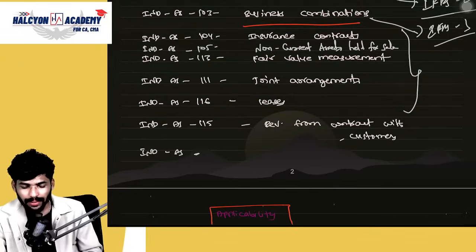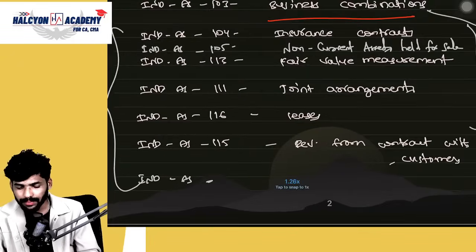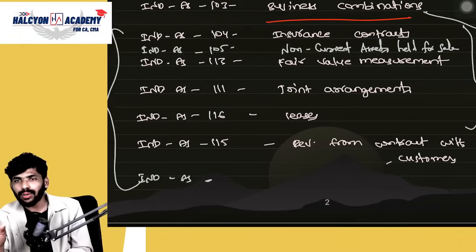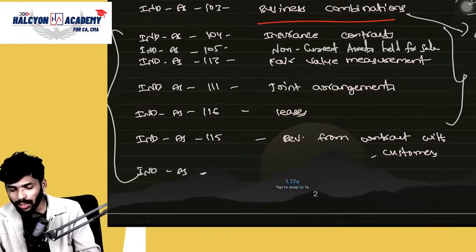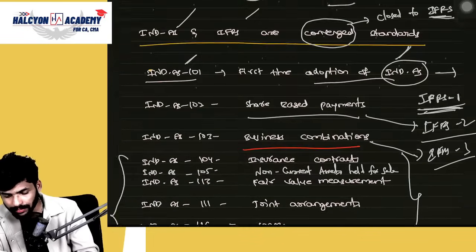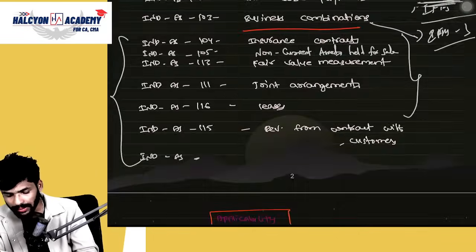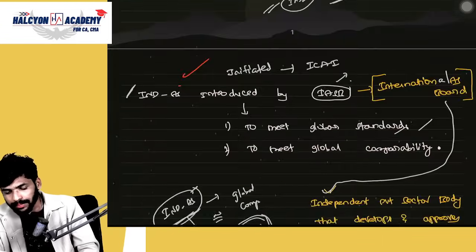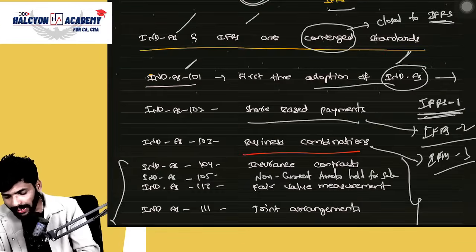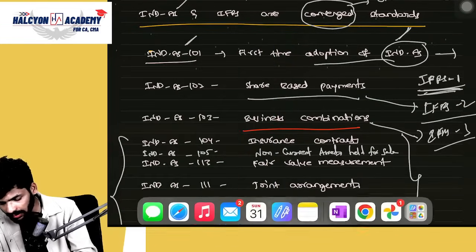So this is the naming, guys. I don't want to discuss all these things because you don't know the names yet. Slowly you will know all the Ind AS names. Is it clear? This is the background. Can you please repeat all these, guys?